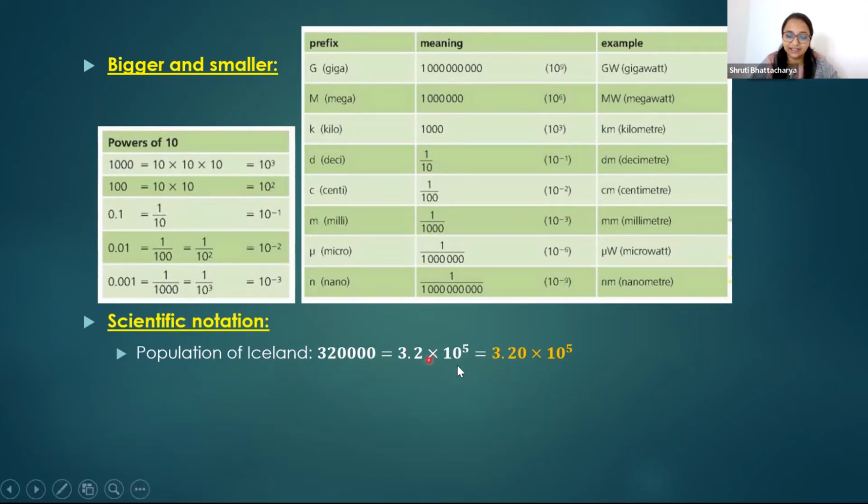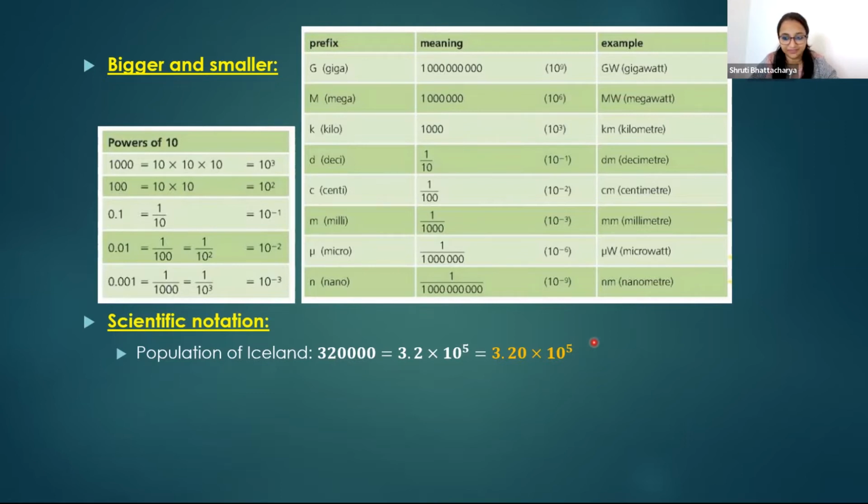That's why it's written in this form: 3.2 into 10 to the power of 5. That means how many zeros are there, you will make it into the power. If you write it in this form, it is said to be a scientific notation. That makes it easier for us to understand.